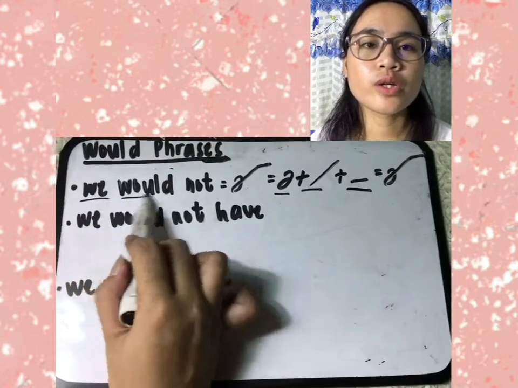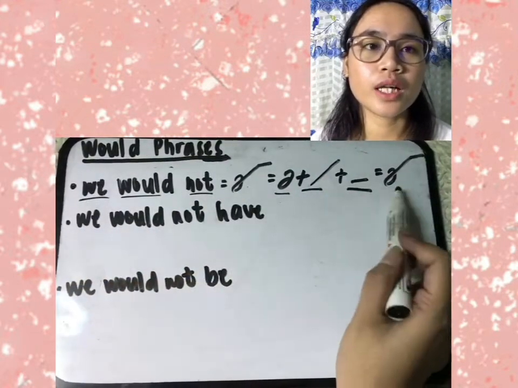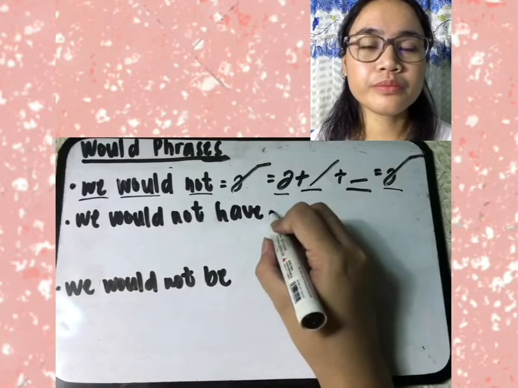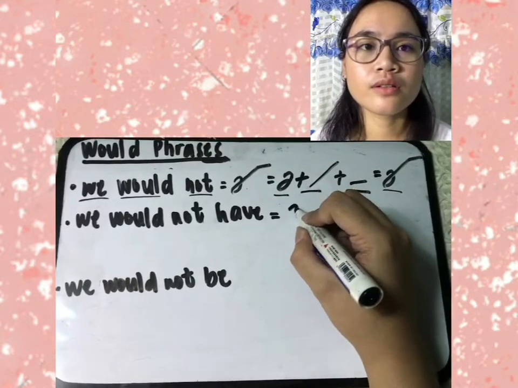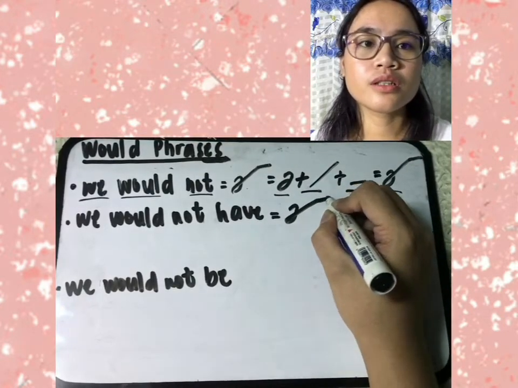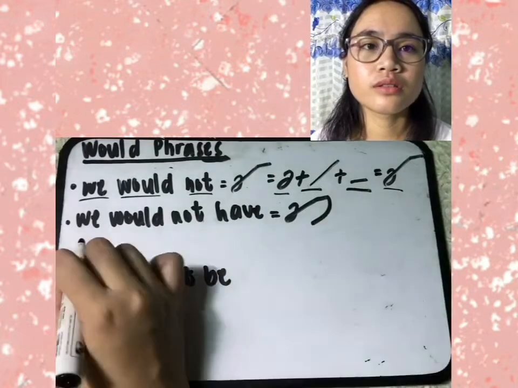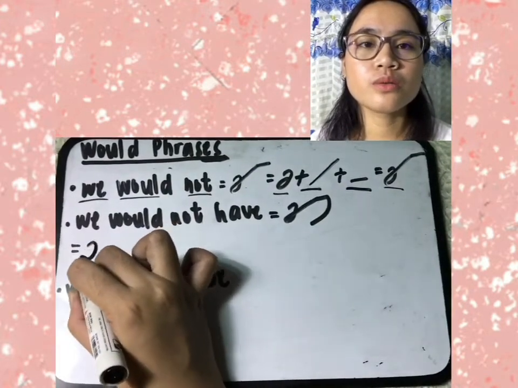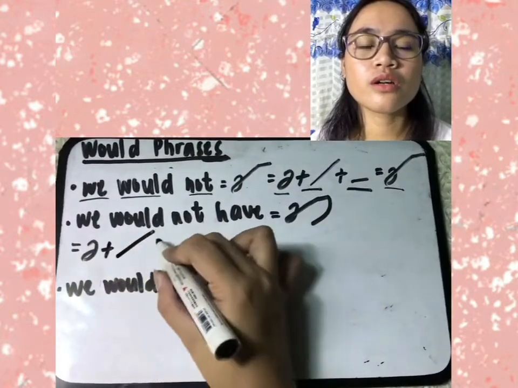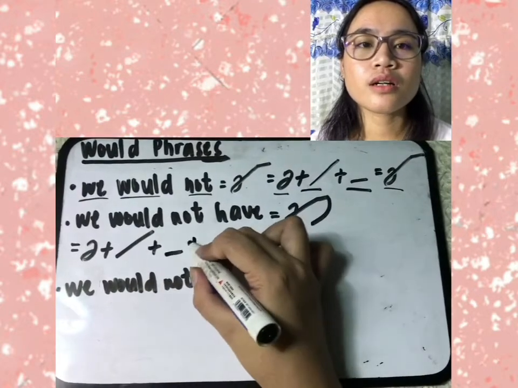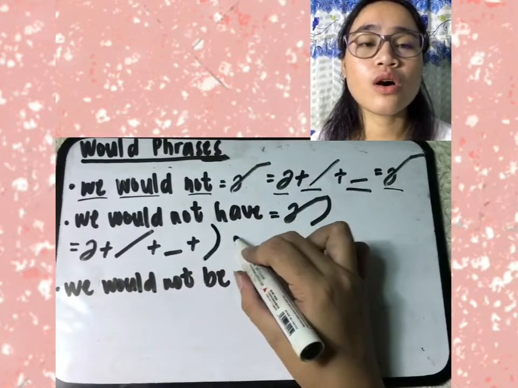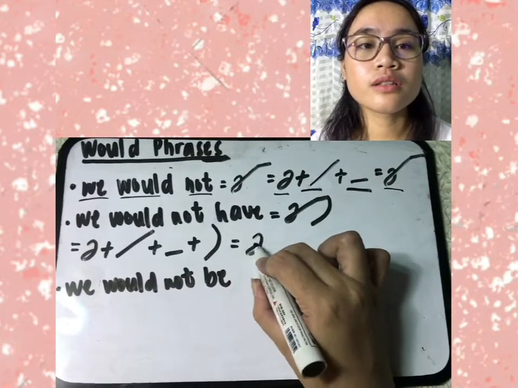If we combine them, we have an outline called a phrase. Next, "we would not have." UE plus would, long forward slanting line, plus not, then have, a long downward curve.